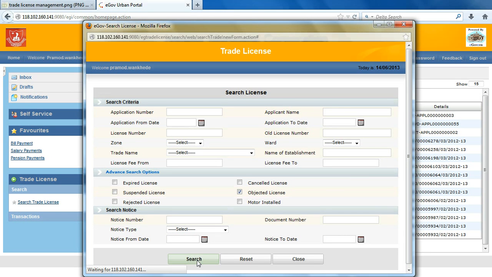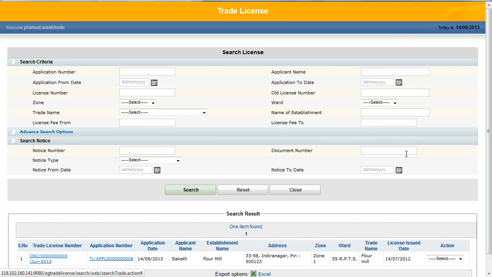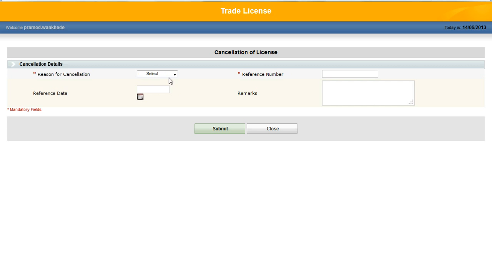In some conditions we may need to cancel the license. These include objections by the citizen, objections filed by the corporation employees during field inspection, court order, or request by the trader. Here in the action drop down list I am selecting cancel trade. Here I am selecting the reason for cancellation: citizen objection, expiry of license, court order. I am selecting citizen objection, entering reference number, reference date, remarks if any, and clicking on submit.